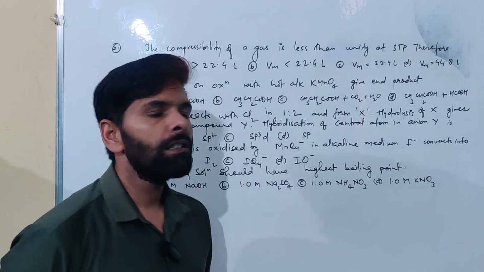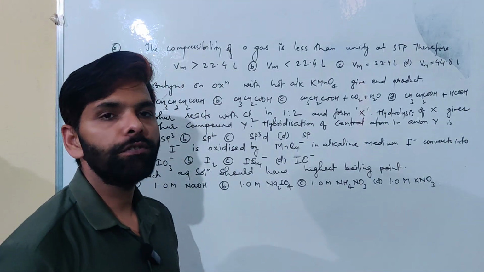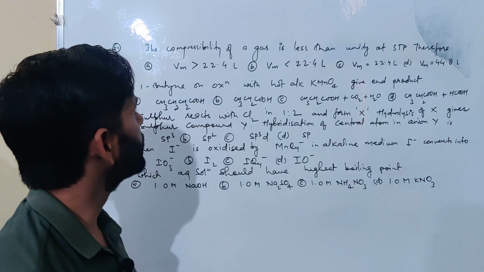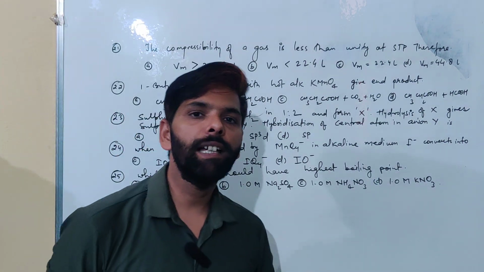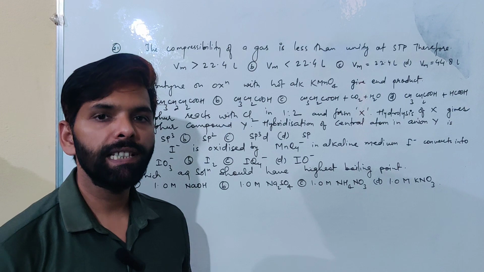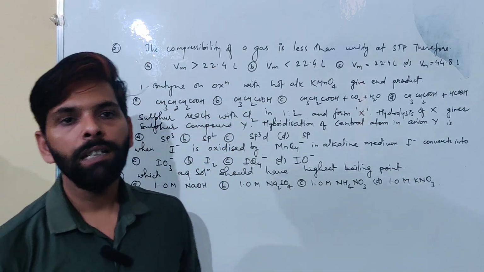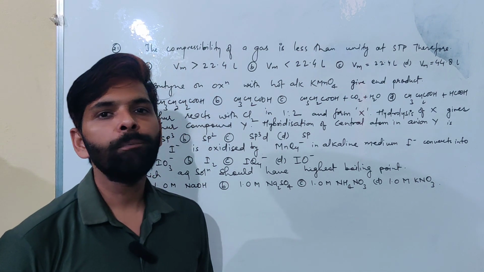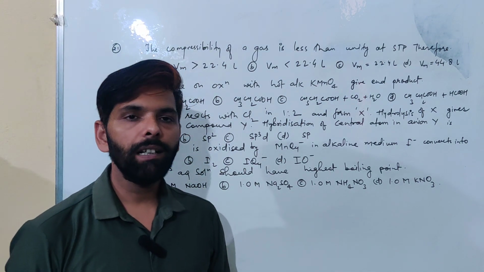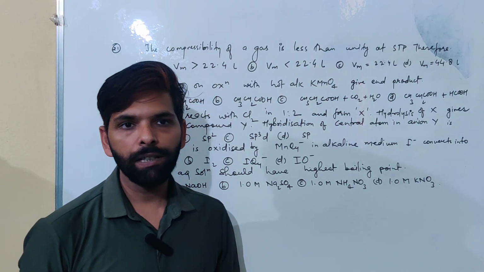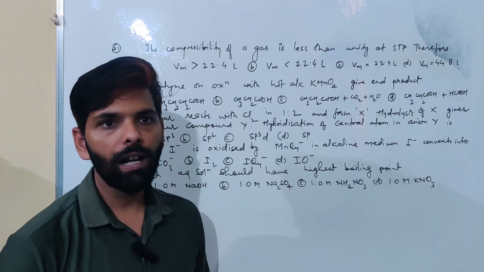Good morning. So these are another 5 questions, 21 to 25. The first question is from states of matter and it belongs to compressibility factor. So we all know that compressibility factor tells us how much a gas can be compressed, or it can distinguish between whether a gas is real or ideal.